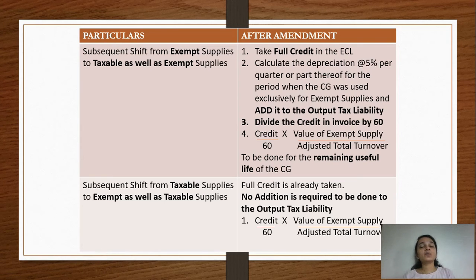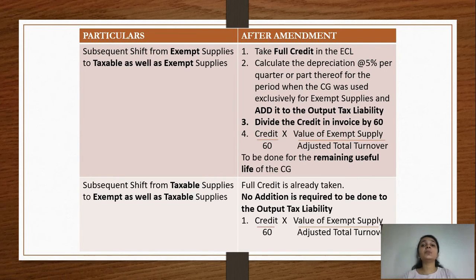So now simple है यहाँ पे, in case of shift from taxable to commonly used for taxable as well as exempt supply, it is very simple. Divide the value of credit by 60, multiply it with value of exempt supply, and divide it by the adjusted total turnover.